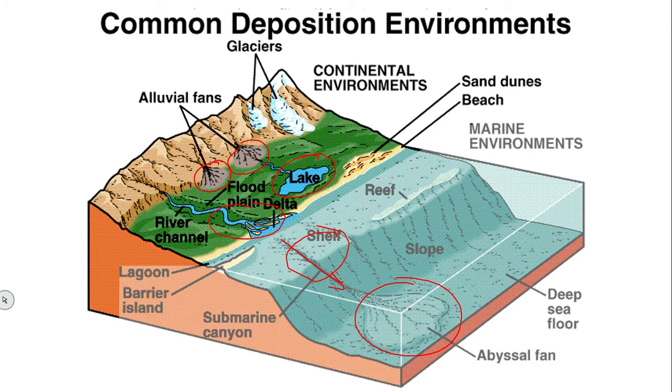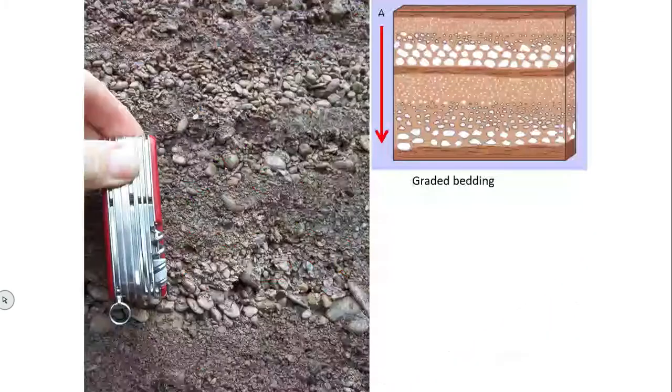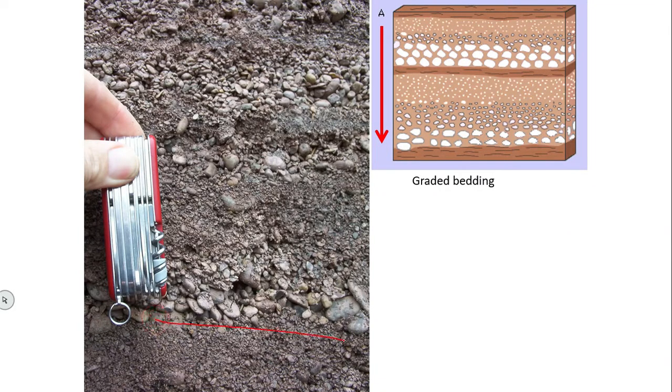So, in this region rock will compact, cement, and they will form solid rock, solid mass. That solid mass is nothing but sedimentary rock. Sometimes this rock will form gradation, you can see here. You can see larger grains, then smaller grains, again larger grains, smaller grains, larger grains, smaller grains. This is called graded bedding.